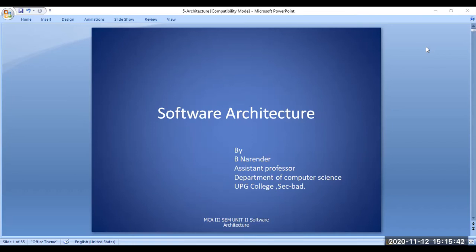That is what is most important here. The structure or the architecture which we are going to discuss as part of software is also the same. That is, based on a particular structure, a software is going to be built.